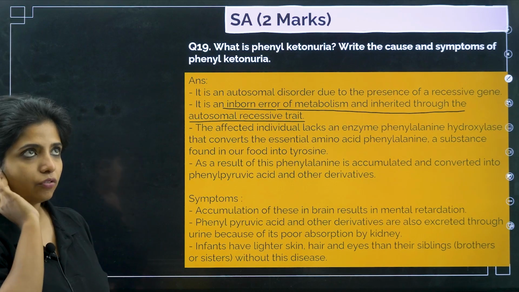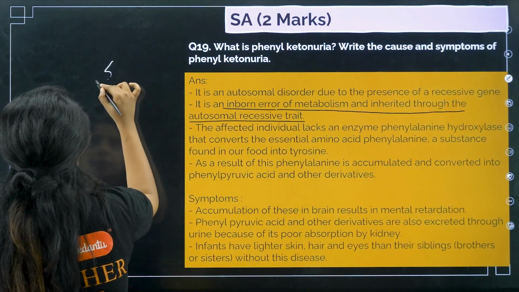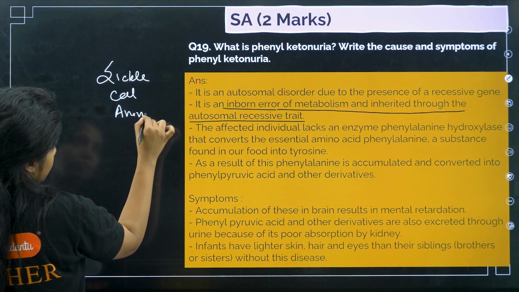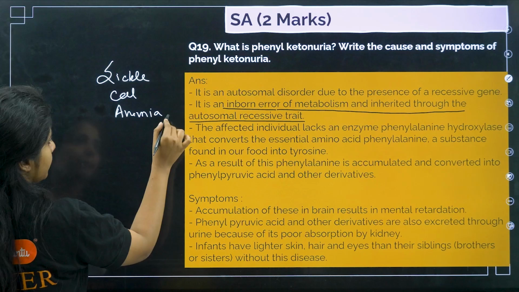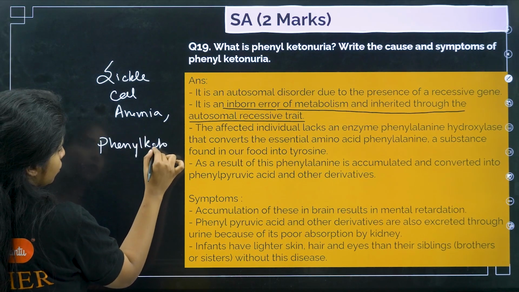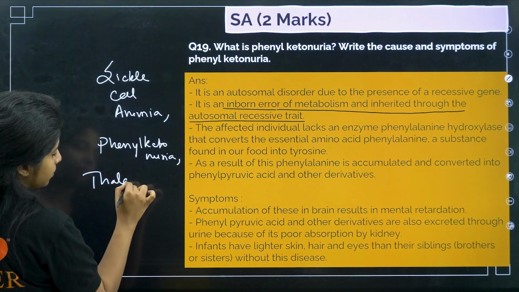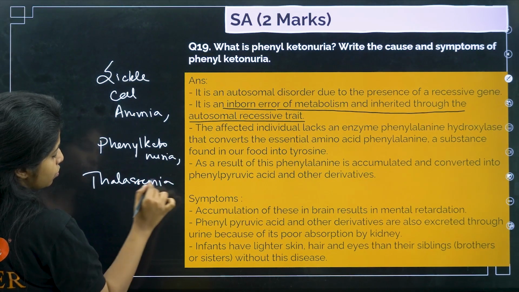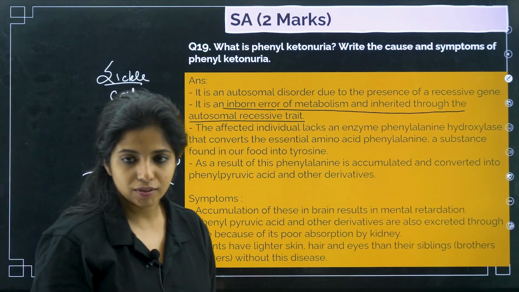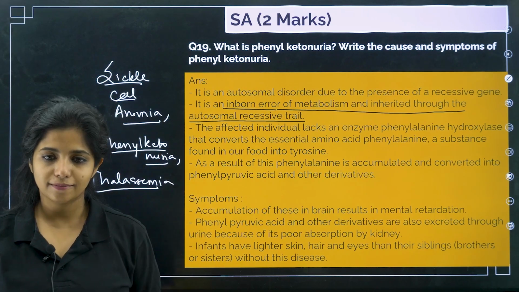So as of now, you have different autosomal recessive diseases. What are those? You have sickle cell anemia. Apart from that, you have phenylketonuria, and you have something known as thalassemia. Those are also autosomal recessive diseases. And among X-linked recessive diseases, you have hemophilia and color blindness.